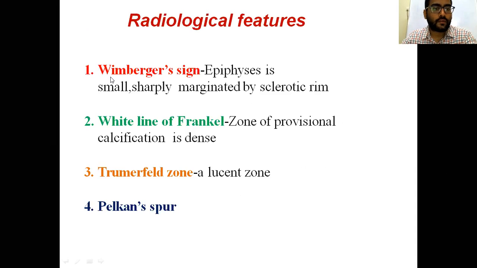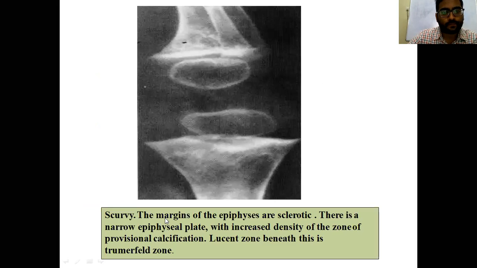Radiological features here are Wimberger's sign, that is, the epiphysis is small, sharply marginated by a sclerotic rim, and the white line of Frankel, which is a dense zone of provisional calcification. And Trummerfeld zone, this is the lucent zone in the metaphysis epiphysis region. And Pelkan spur. See, these are the depictions of the Pelkan spur and the Trummerfeld zones. This is the white line of Frankel.